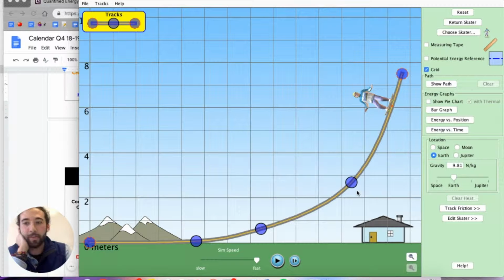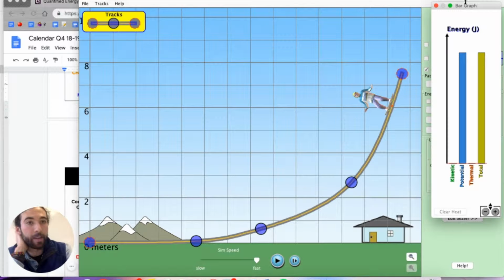Okay, so for this first conversion, we're going to look at a skater that rolls down a ramp to the ground here. Let's just take a look at what happens first. All right, so there's our motion. We're going to return the skater back there. Let's go ahead and put some bar graphs on here.